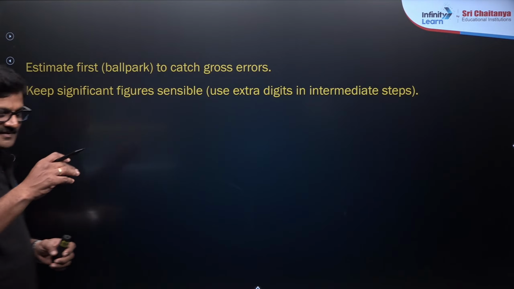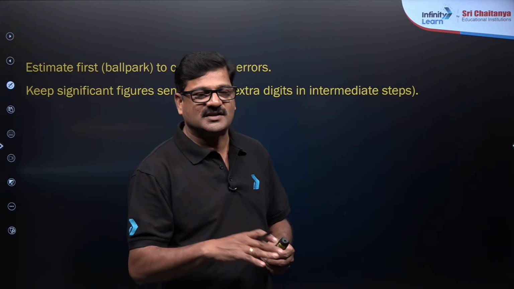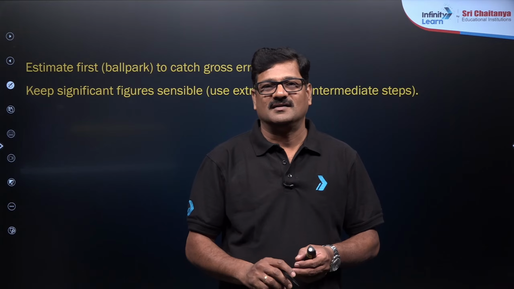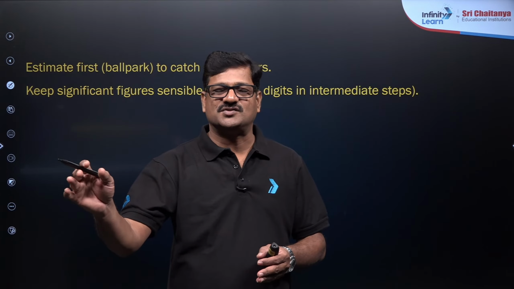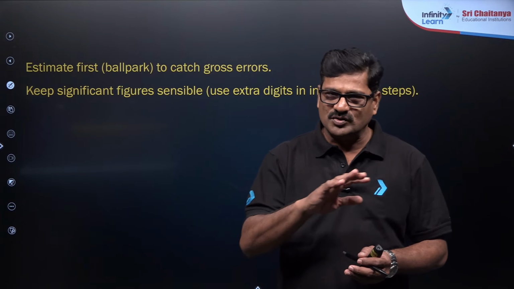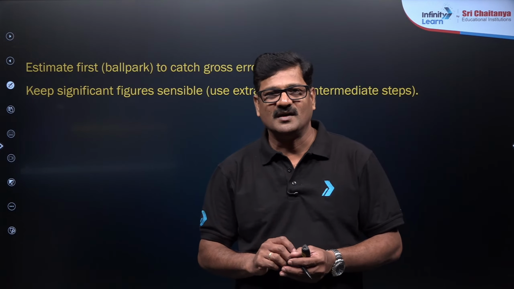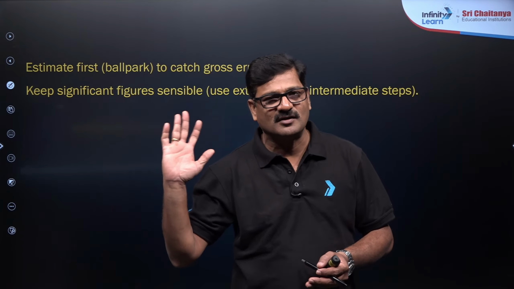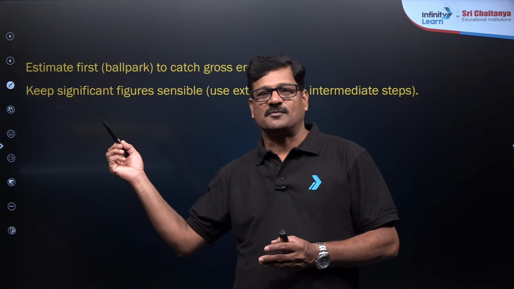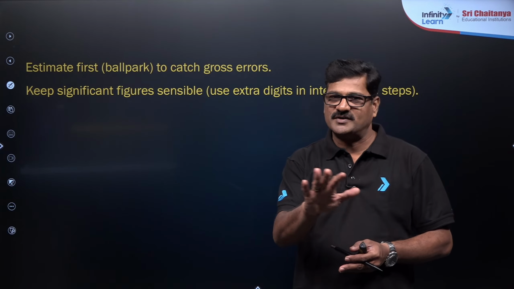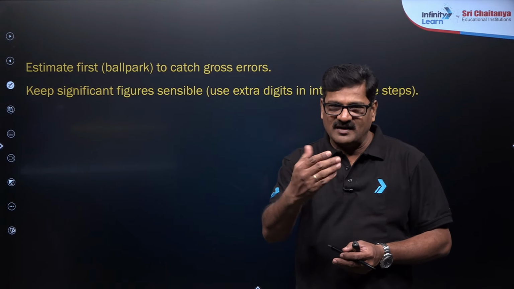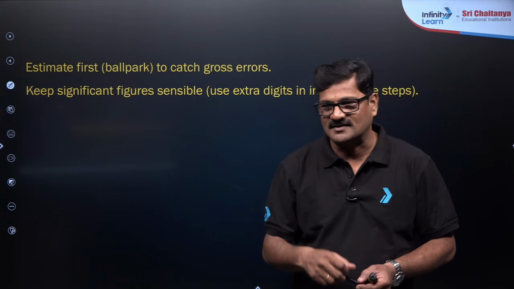And when the numerical is given, you just give a rough calculation. Like 6.023 into 10 to the power of 23, don't use that big value. 6 into 10 power 23 istemal karo. Okay, 6.626 into 10 power minus 34 is Planck's constant. You just use 6.6 into 10 power minus 34. Then you just check a rough calculation to get a crude answer.